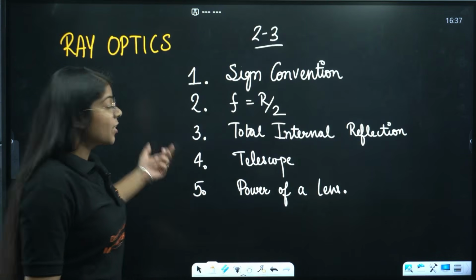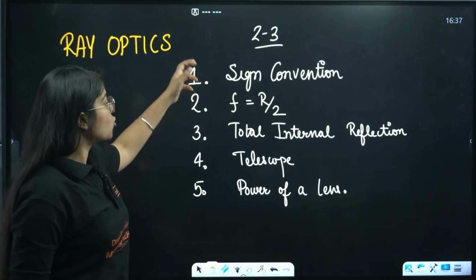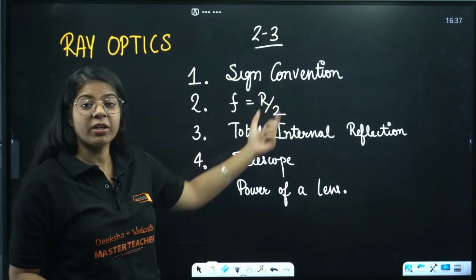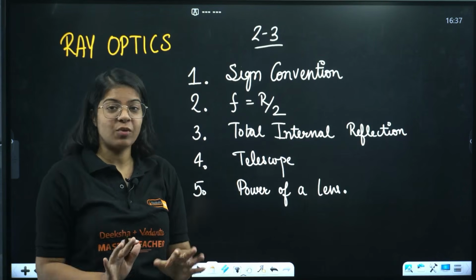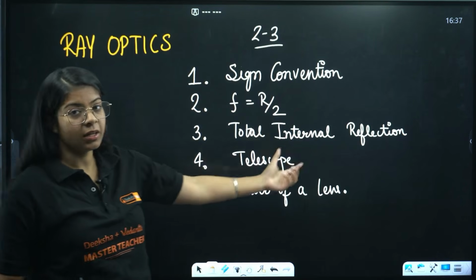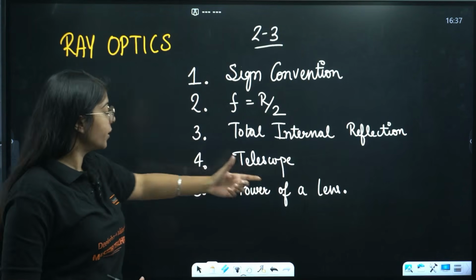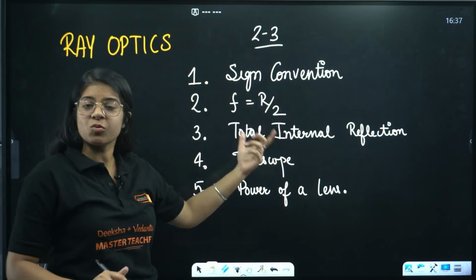Okay. Next we have ray optics. In this topic, sign conventions are very important. The formula f equals R by 2, its derivation we know, it's very important, right? Then the total internal reflection topic, again important. For 2 to 3 marker, these are small basic topics.